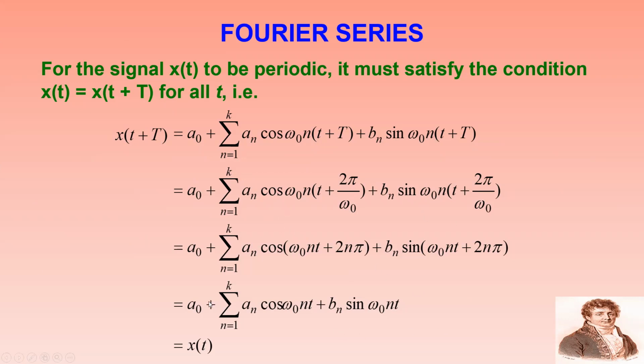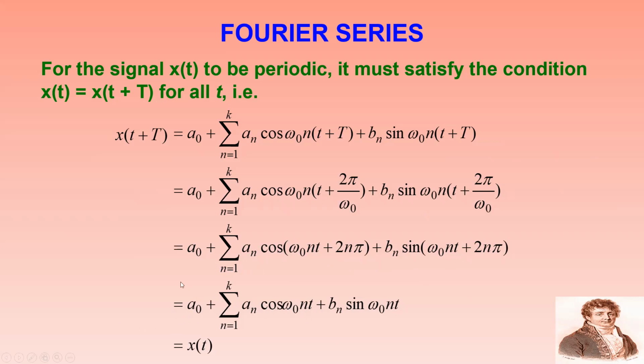If I expand it, I get a0 plus sigma n equal to 1 to k of an cos (omega naught n t plus 2 pi n) plus bn sin (omega naught n t plus 2 pi n). Because cos of 2 pi plus theta is cos theta, and sin of 2 pi plus theta is sin theta, automatically we will be getting the same.